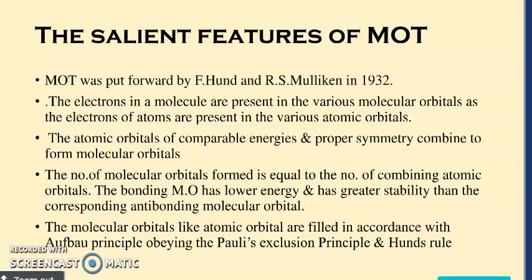The one which is lower in energy is named the bonding molecular orbital, and it has greater stability, and the other molecular orbital, which has higher energy and less stability, corresponds to the anti-bonding molecular orbital. The molecular orbitals, like atomic orbitals, are filled in accordance with the Aufbau principle, obeying the Pauli's exclusion principle and Hund's rule.